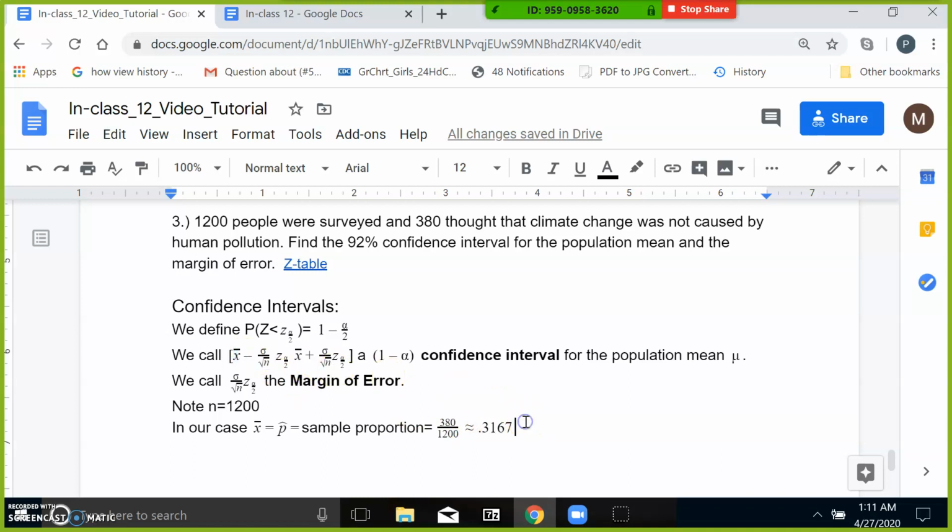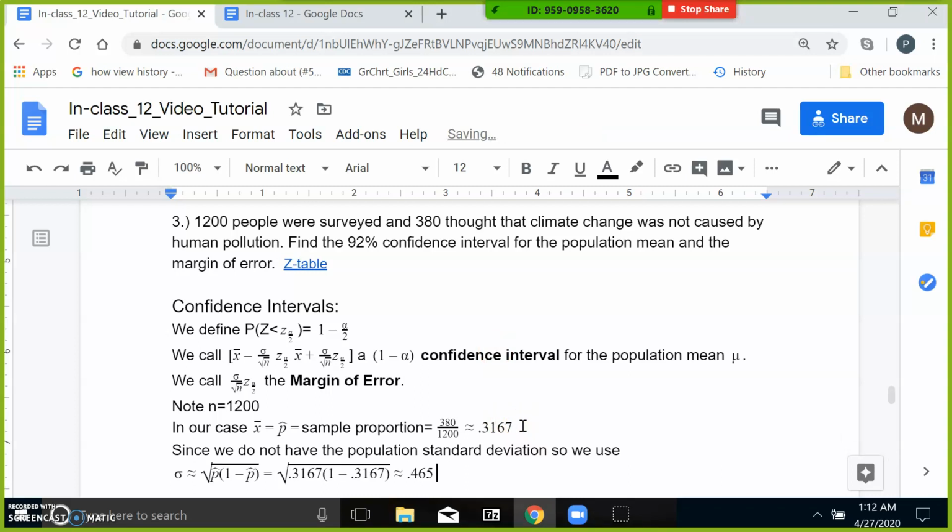Now let's find the sigma. So let's do that next. Note in the question we were not given the population standard deviation. But when you have proportions like this, we can find the sigma this way. Let me write down here. Since we do not know the population standard deviation, it's roughly equal to the square root of p hat times 1 minus p hat.